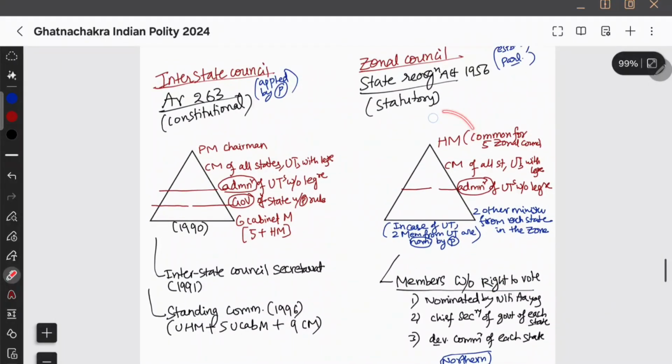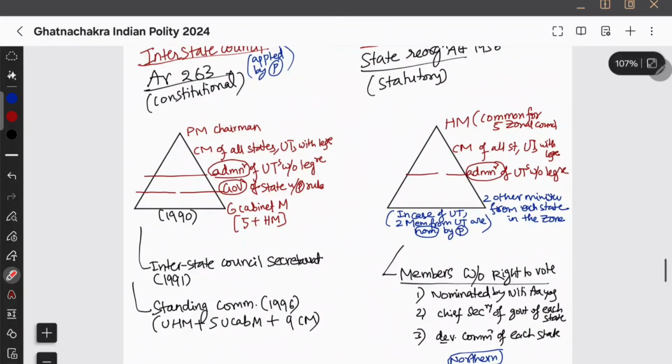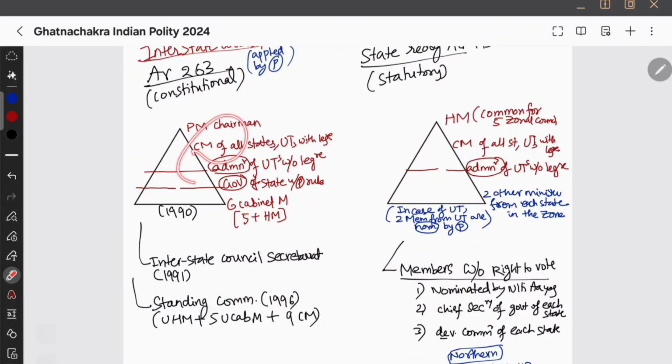Okay, home minister, he is the common head for all the zonal councils, and then who is going to be the vice chairperson? Of course the chief minister of all the states, and all the states and the UTs with legislature on the rotation basis, they are going to be the vice chairperson. Similarly, CMs of all states and UTs with legislature on the rotation basis vice chairperson, and then UTs without legislature and states का हालत क्या है? So basically administrators and the governors they can be the other persons, and 6 cabinet ministers can also be there in the interstate council. Okay, for example 6 cabinet ministers में home minister तो होगा, home minister and other members.